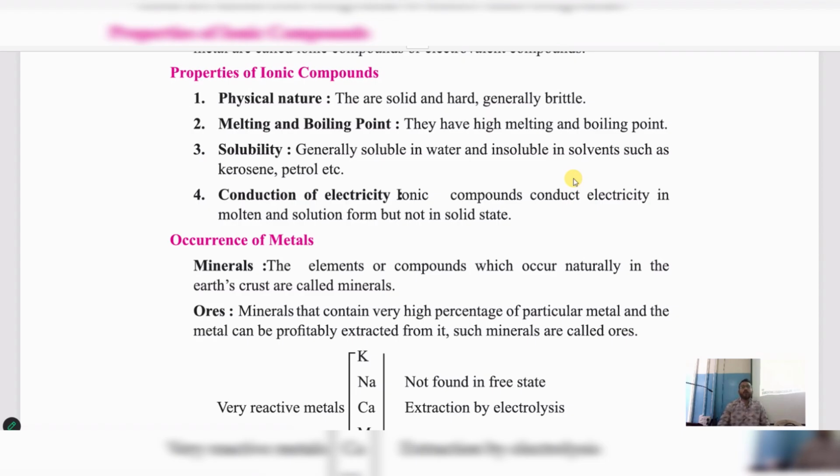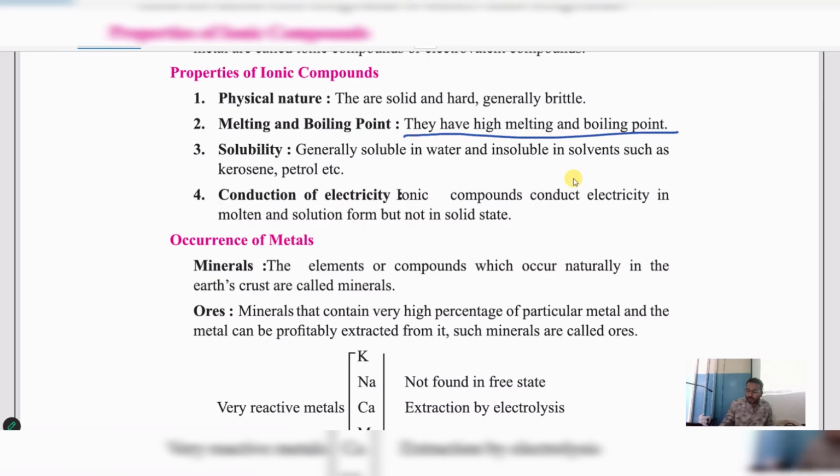Next, melting and boiling point. Now, what is the melting and boiling point of these ionic compounds? They have high melting and boiling point. My dear students, this sentence is very important and it will be the answer for a few give reasons questions. We are going to use this sentence while answering certain give reasons questions. Later I'll tell you which types of give reasons questions will come based on ionic compounds. If they ask you some question, you have to give this answer. What should be the answer? They have high melting and boiling point. So this sentence is important.